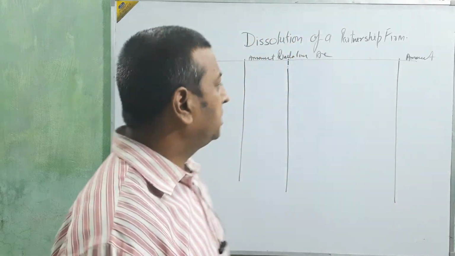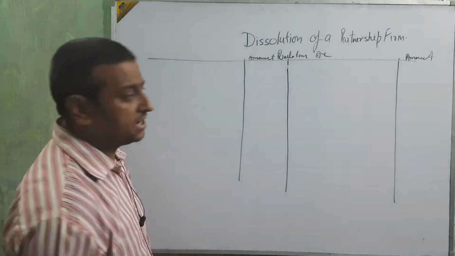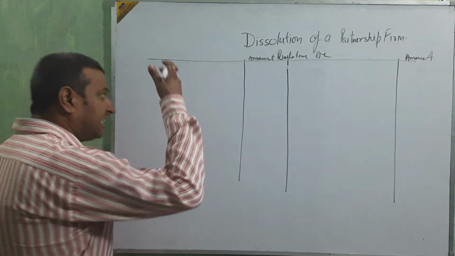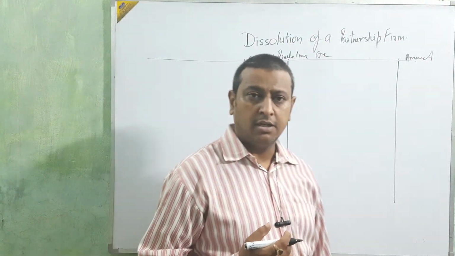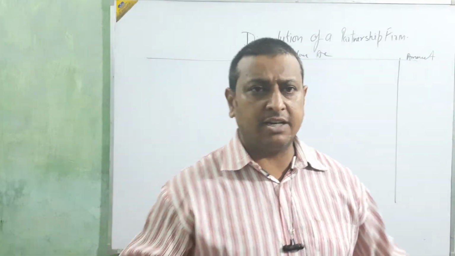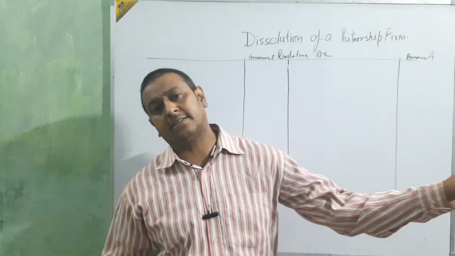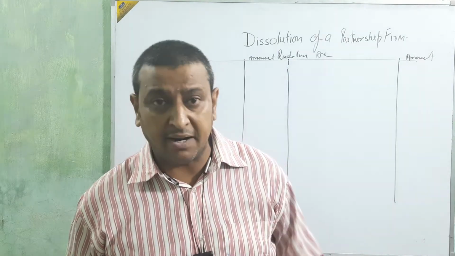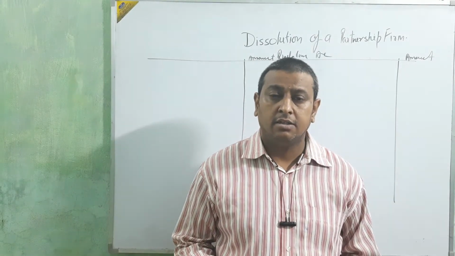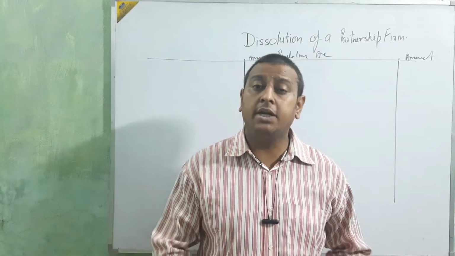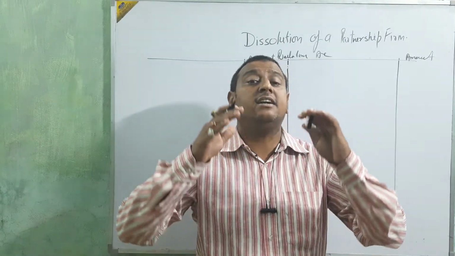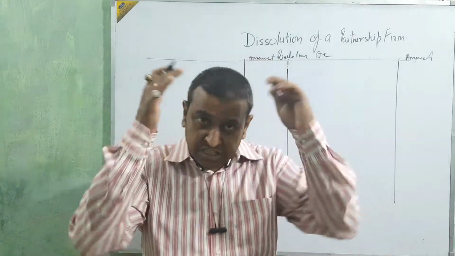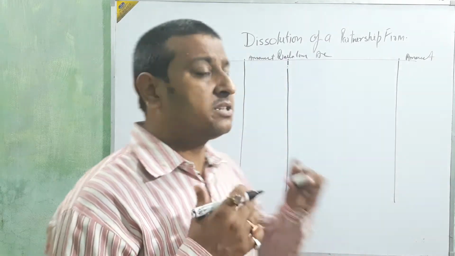Now we are going to see how to make the realization account. That was the accounting treatment; we were just talking, just thinking about it: sell all assets, receive money and pay all the liabilities. But in accountancy, we present everything in a systematic way. So we are going to start like that.